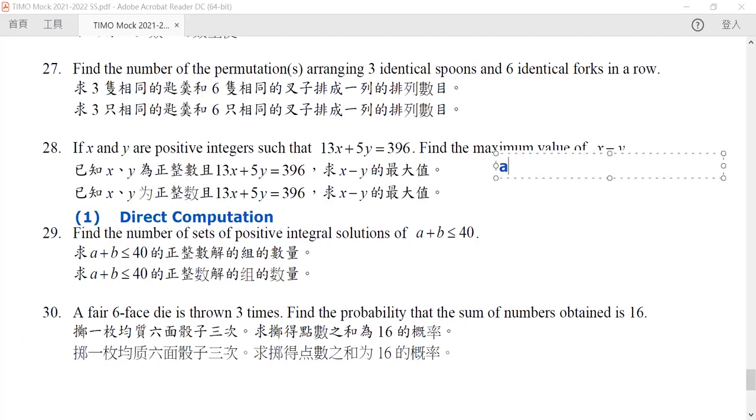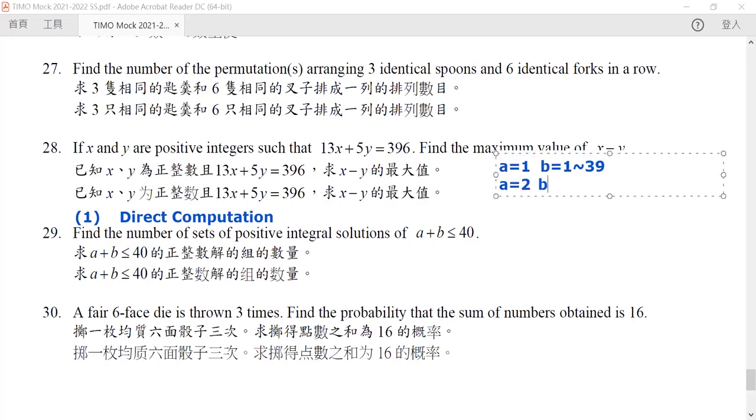So we can say that if a is equal to 1, b must be from 1 up until 39. So how many different choices are there? 39, right? How about if a is equal to 2?